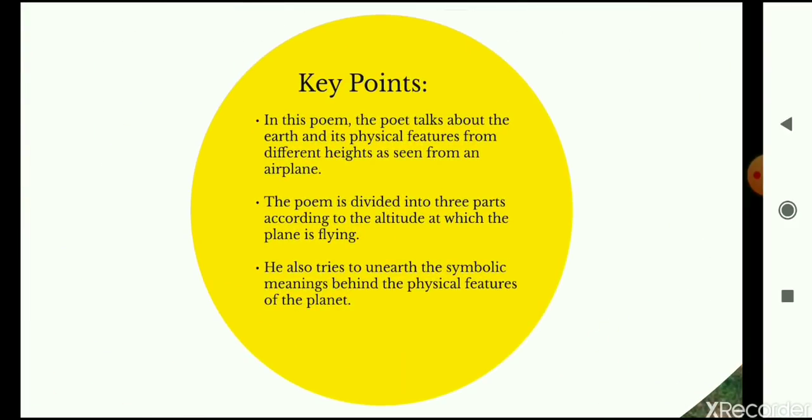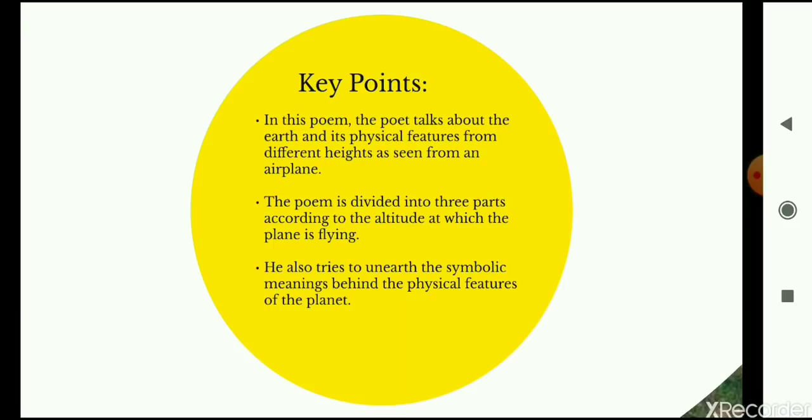In this poem, the poet talks about the earth and its physical features from different heights as seen from an airplane. So our poet is traveling on an airplane and he talks about all the physical features of the earth that are visible from the window of the airplane, and he talks about all of these physical features from different altitudes, from different heights. The poem is divided into three parts according to the altitude at which the plane is flying. So he talks about three different altitudes at which the plane is flying, and he discusses the things that are visible from the window of the airplane.